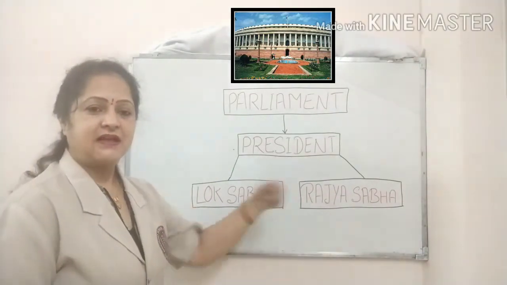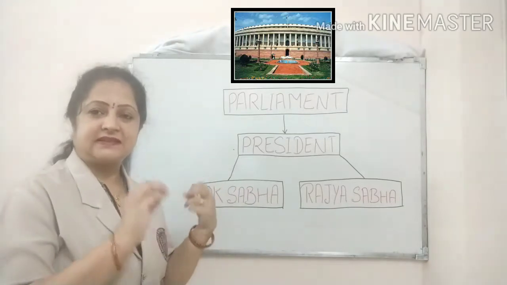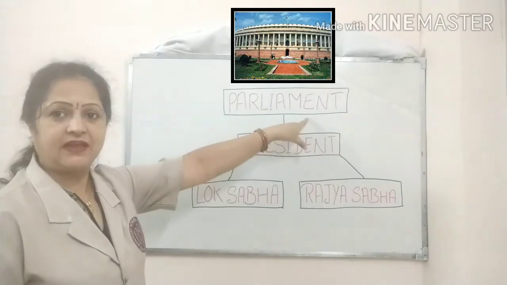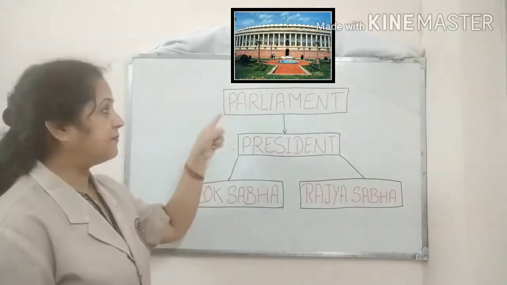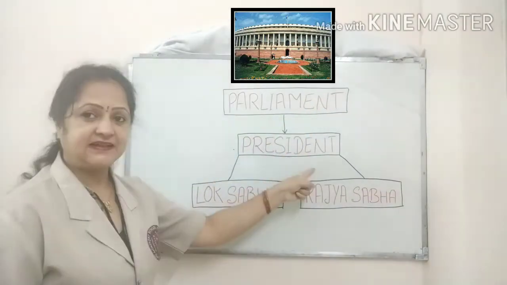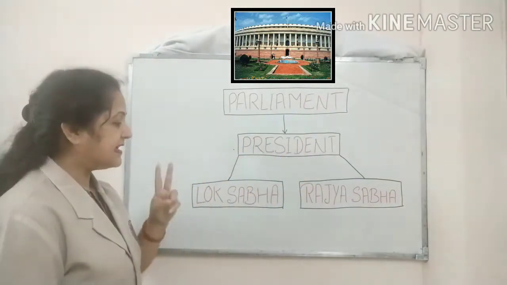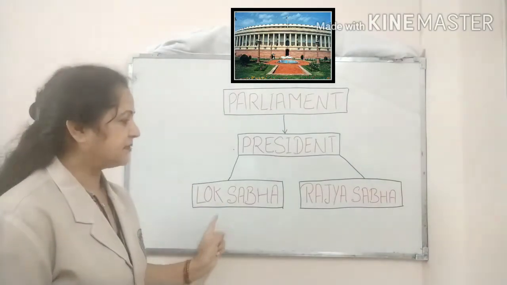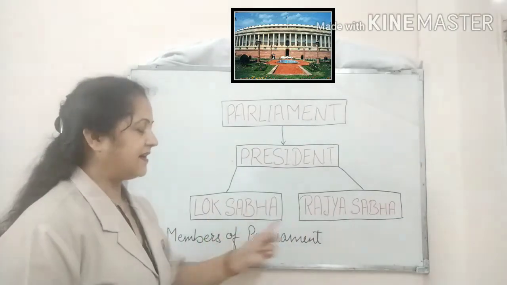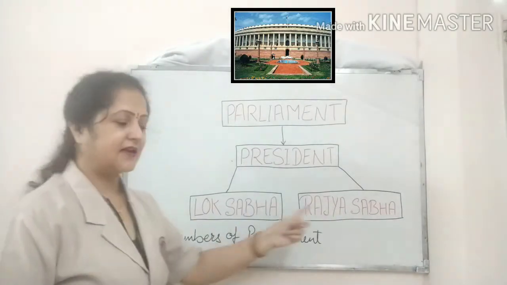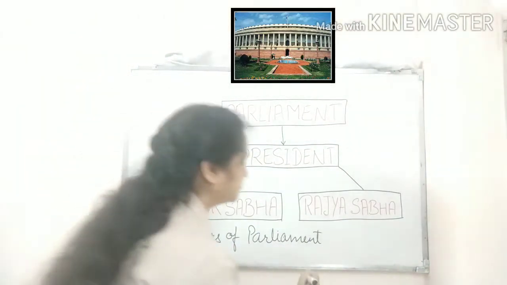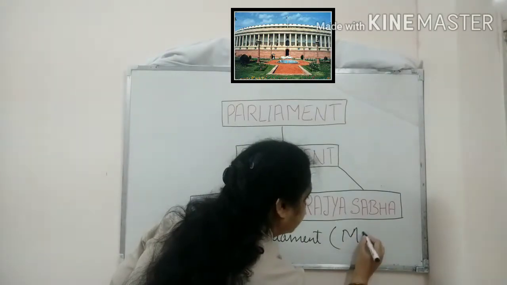In India the central legislature or union legislature is known as parliament. Members of Lok Sabha and Rajya Sabha are called members of parliament, or in short, MPs.